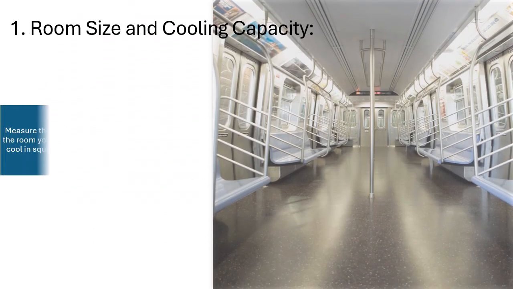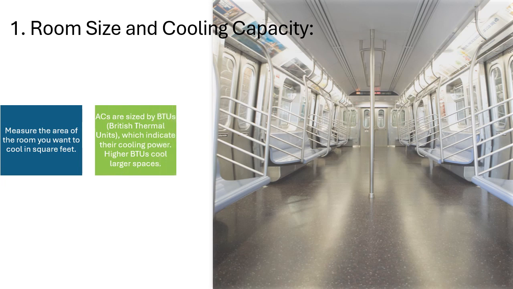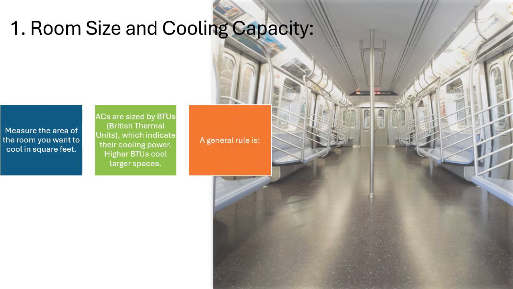Measure the area of the room you want to cool in square feet. ACs are sized by BTUs, British thermal units, which indicate their cooling power. Higher BTUs cool larger spaces. A general rule is up to 150 square feet, 5,000 to 6,000 BTUs.